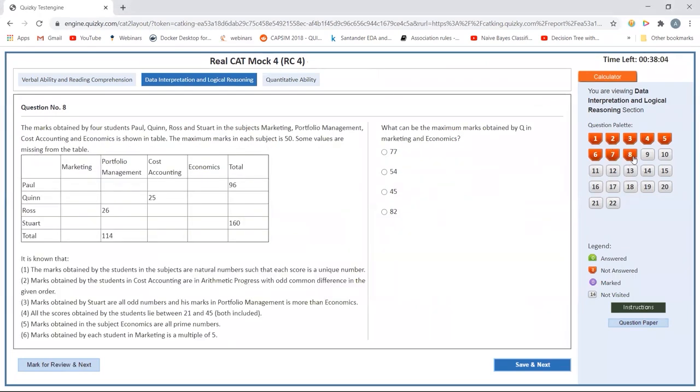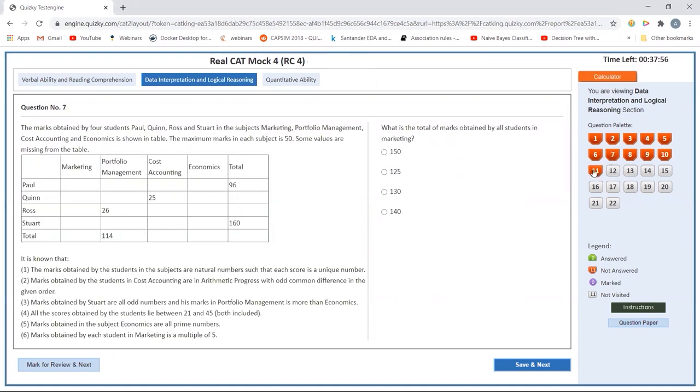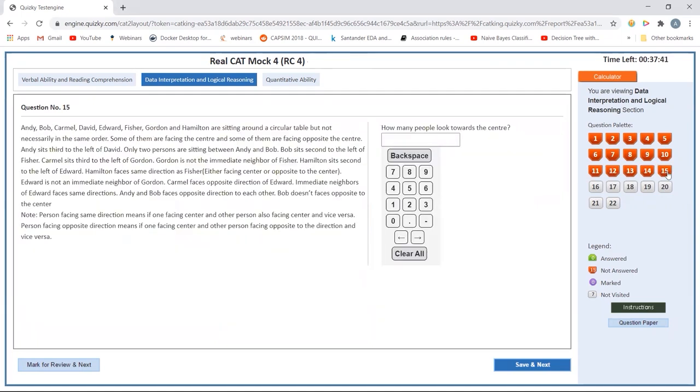Marks obtained by 4 students, maximum marks in each subject, missing values. I find it very difficult, not coming to it now. There are 4 questions in this. Again reading charts, but it's a bar chart. The ratio of maximum to minimum value, ratios and everything. I'll come back to this. Probably the second one is my preference. After this, I can do this particular sum.